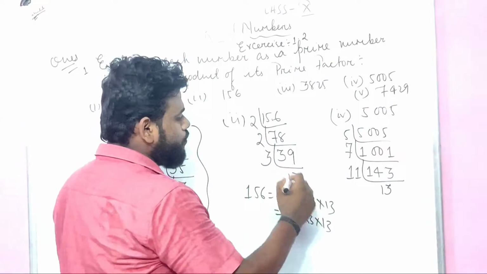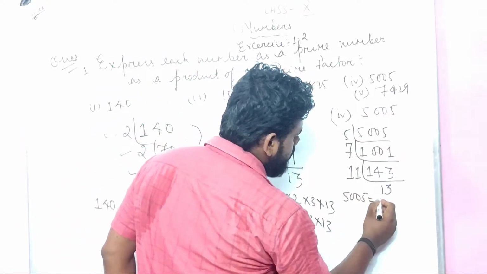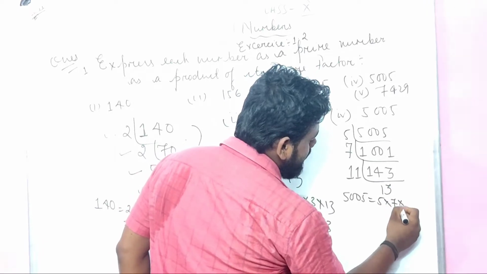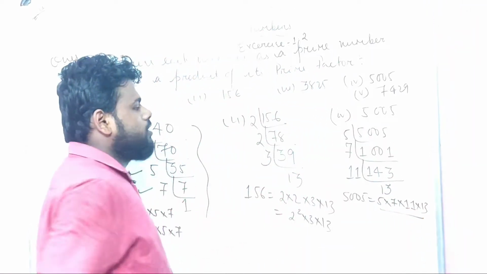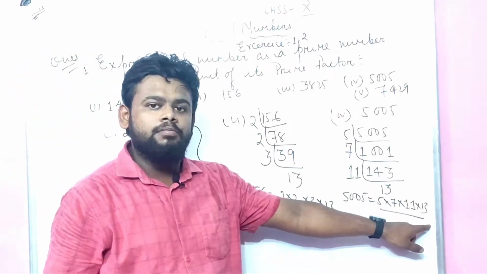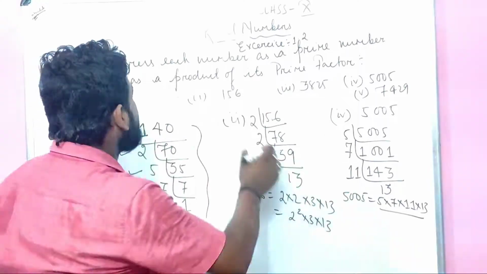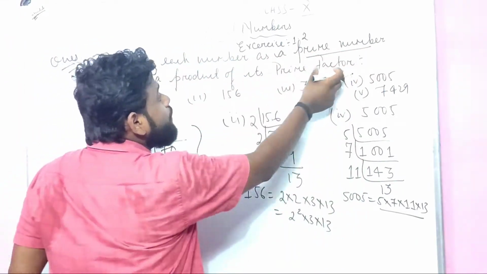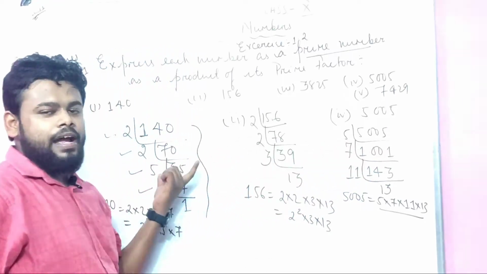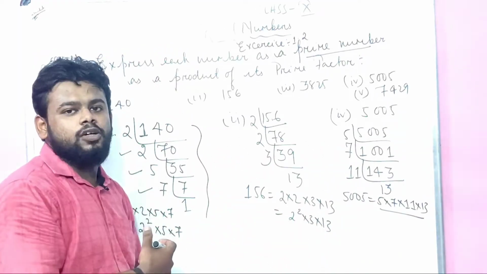So 5005 equals 5 times 7 times 11 times 13. This is all about it, and everything which I have got is a prime number. See, express each number as a product of its prime factors. After doing a prime factorization, each and every factor I will get is a prime number. I think the concept is over.